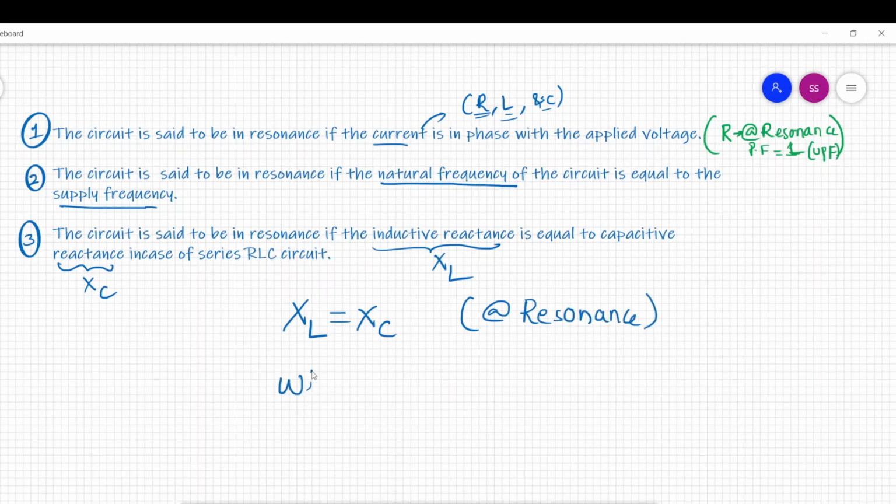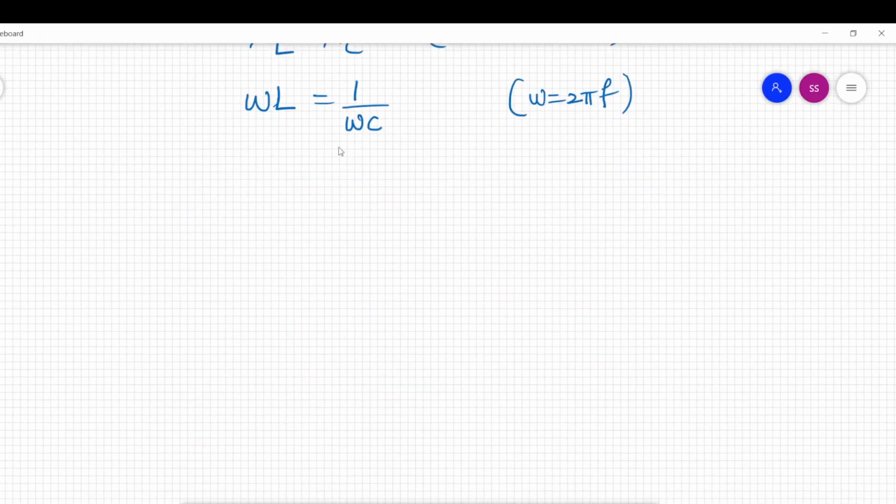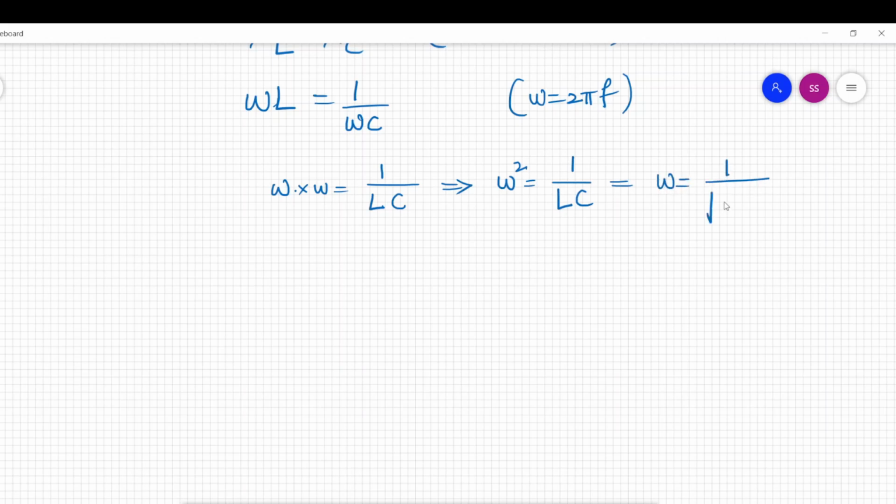So what is inductive reactance? That is omega L, and capacitive reactance is 1 by omega C. What is omega here? That is 2 pi F. Okay, so now let us shift this: omega squared equals 1 by LC. If I shift that square, omega equals under root 1 by LC.